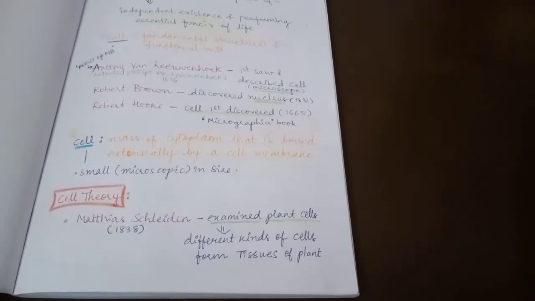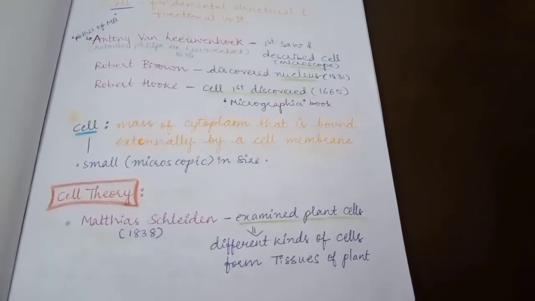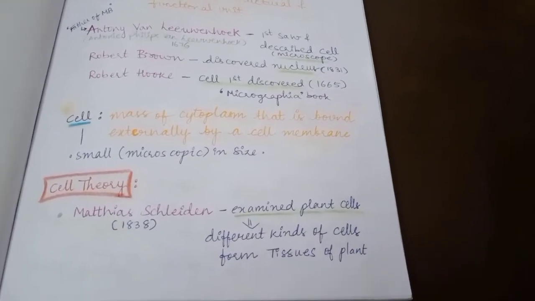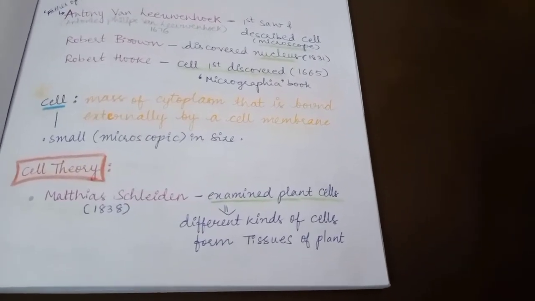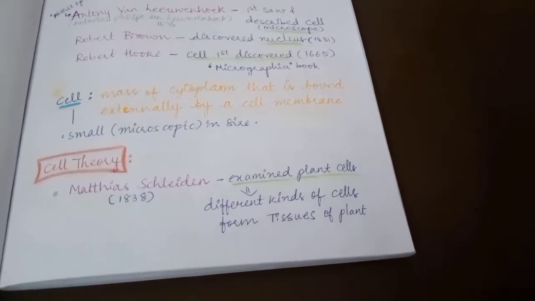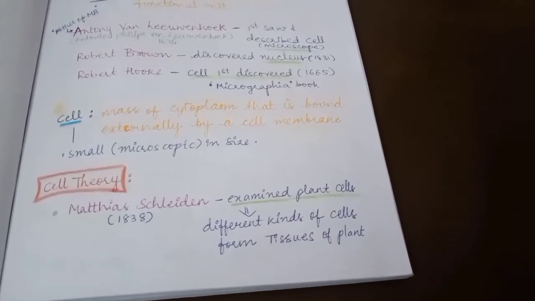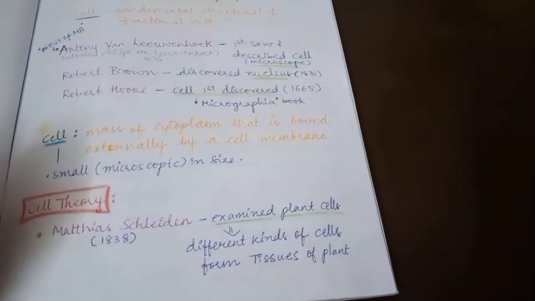So next, coming to cell theory. Matthias Schleiden in 1838 examined plant cells. He examined different types of cells in plants. He also observed that group of cells form tissues.